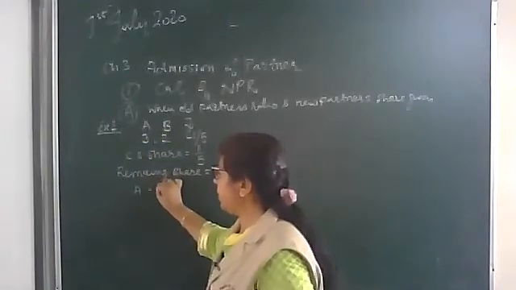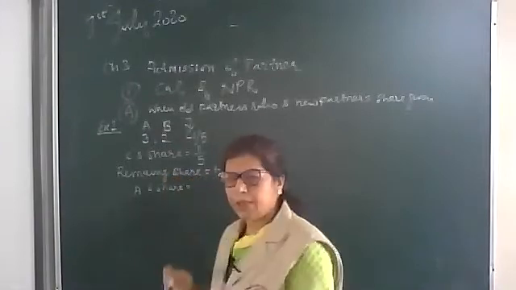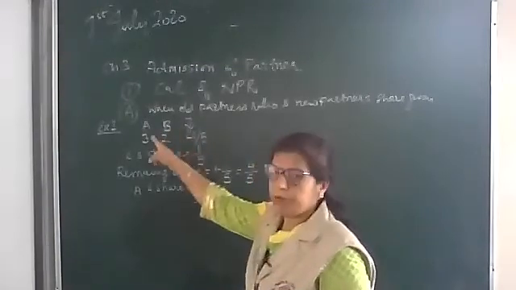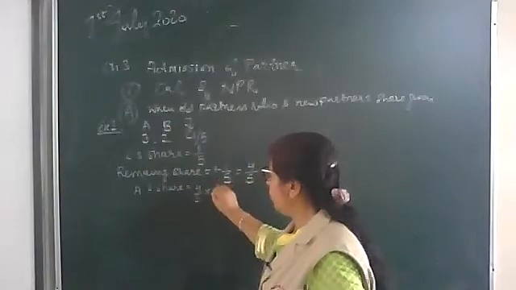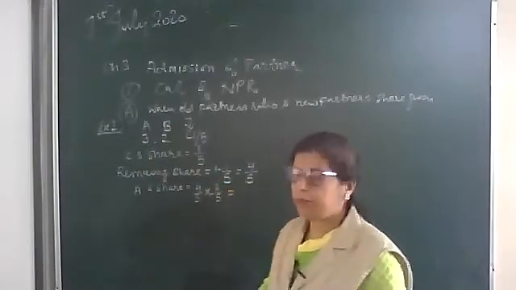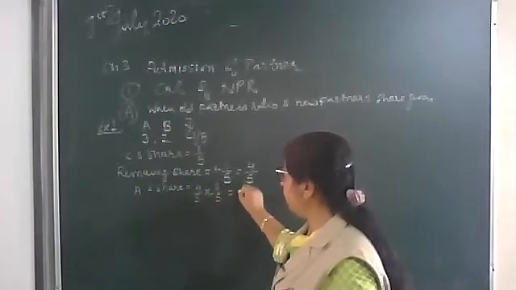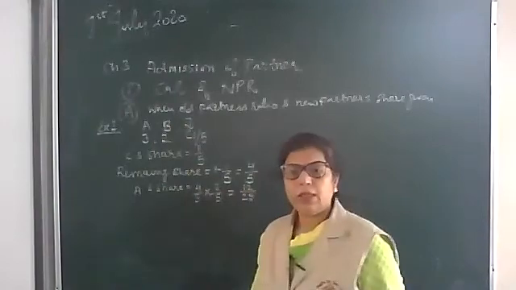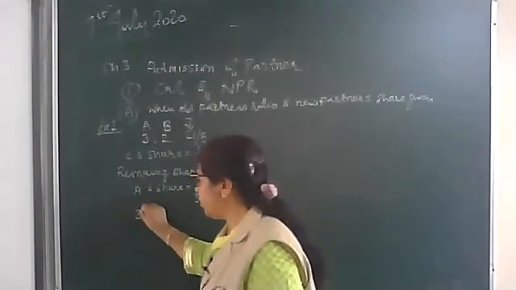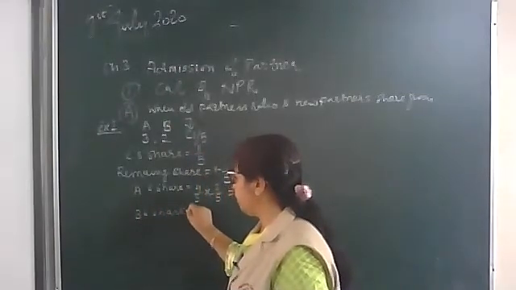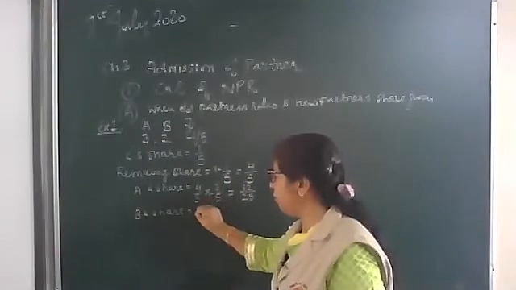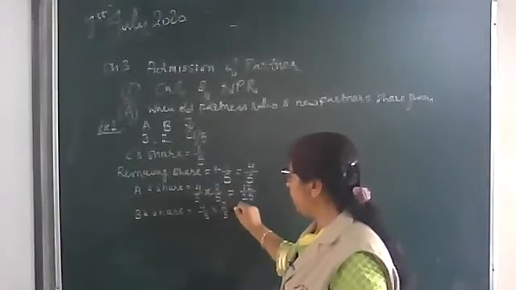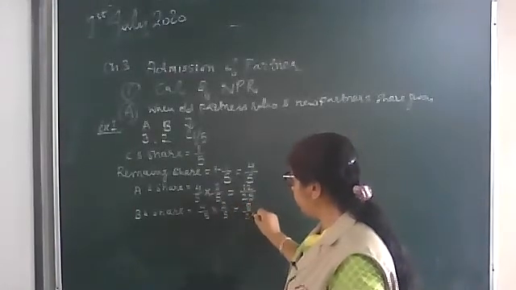So the 4/5 will be distributed in 3:2 ratio. A's share will be 4/5 into 3/5, which is 12/25. Then we calculate B's share, because B is also an old partner. Remaining share 4/5 into B's share 2/5 will be 8/25.